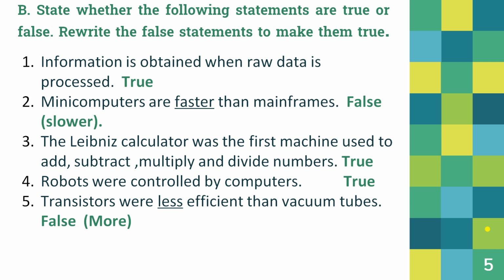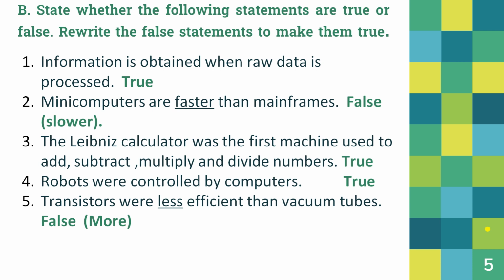First statement, information is obtained when raw data is processed. It's a true statement. Second, many computers are faster than the mainframe. It's a false statement. Many computers are slower than the mainframe. So in your books, you have to underline the word faster and write slower on top of faster, or you can rewrite the whole statement also.